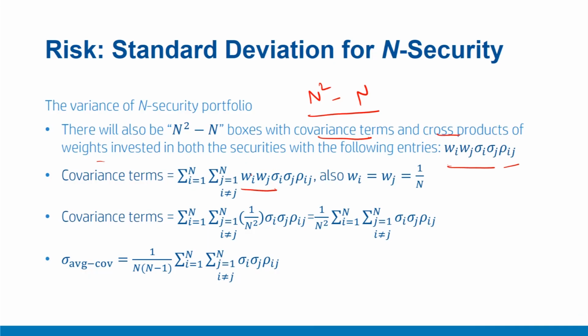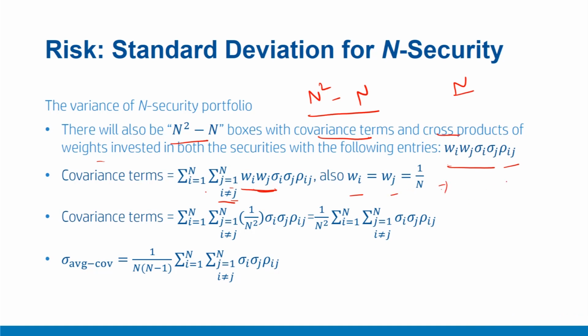If I sum up all the covariance terms of diagonal terms, all those n square minus n terms, I'll end up with something like this: wi wj sigma i sigma j rho ij, summation i equal to 1 to n, summation j equal to 1 to n, where i is not equal to j. Why this special subscript? Because for all the cases where i equal to j, they will become the diagonal terms with variance terms. Now we already made a simplifying assumption that wi equal to wj equal to 1 upon n.